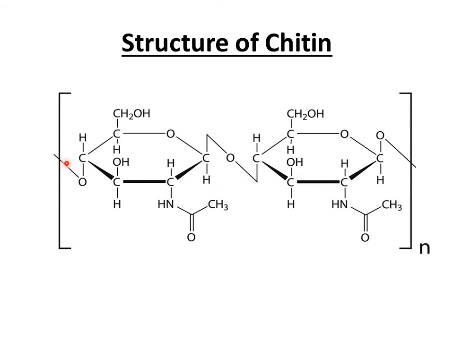So chitin is a straight chain polymer, and the bond between adjacent N-acetylglucosamine molecules is the beta 1,4 glycosidic bond. The presence of the acetylamine group serves to form more extensive hydrogen bonds among the chains of chitin, and this gives a lot of strength to the structure of chitin.